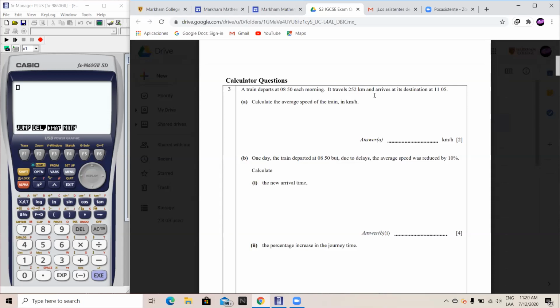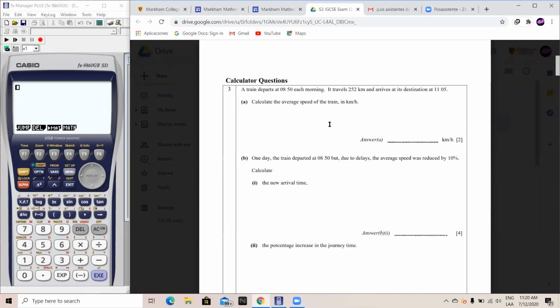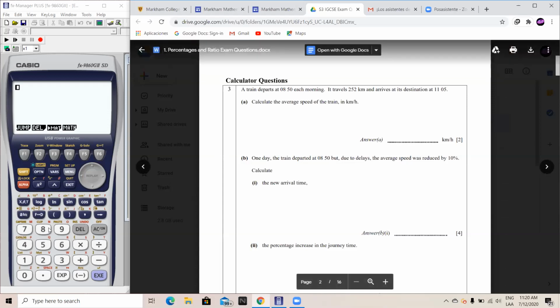We need to convert this into hours, and it would be 2.25 hours, as 15 minutes is one quarter of an hour. Fernando, you couldn't divide by 215. It should always be 2.25 in this type of question.